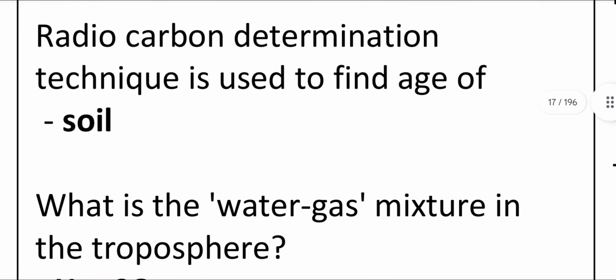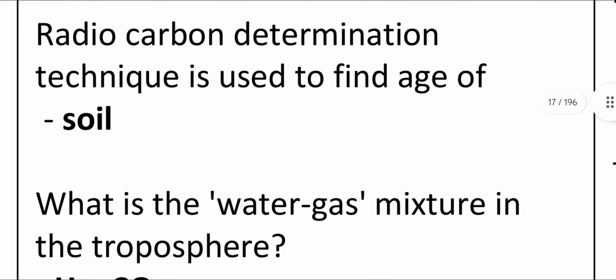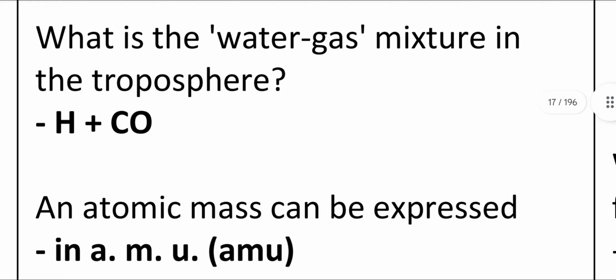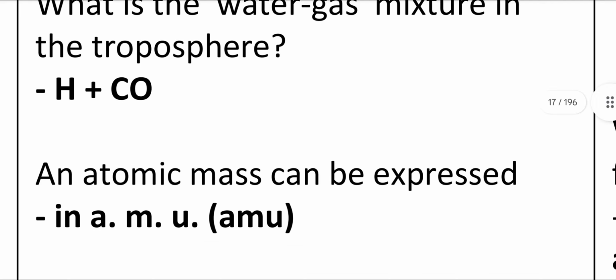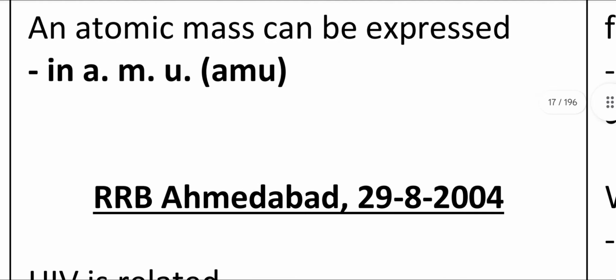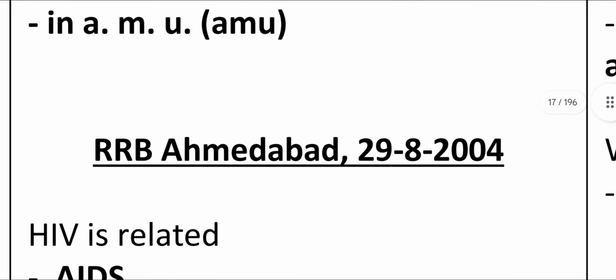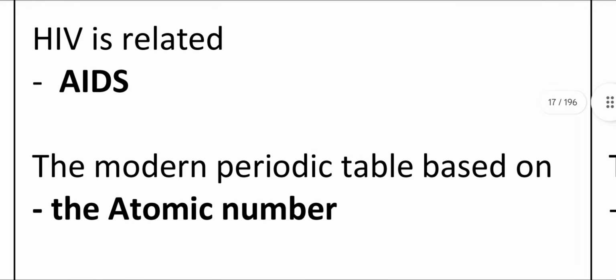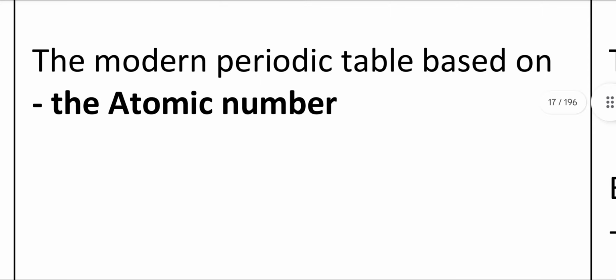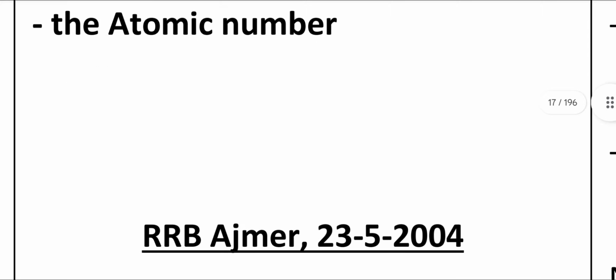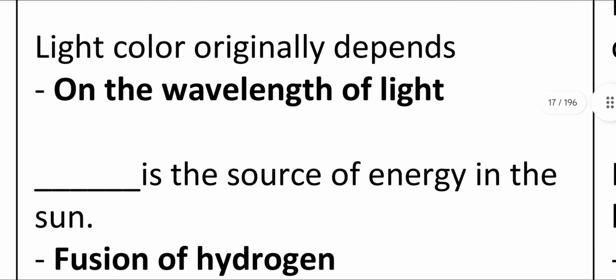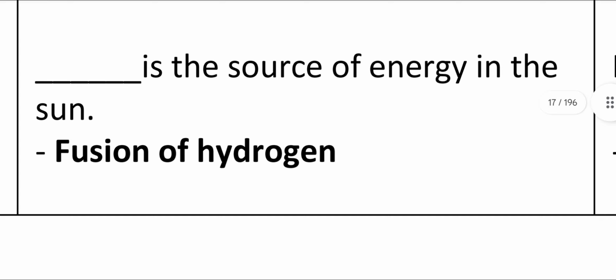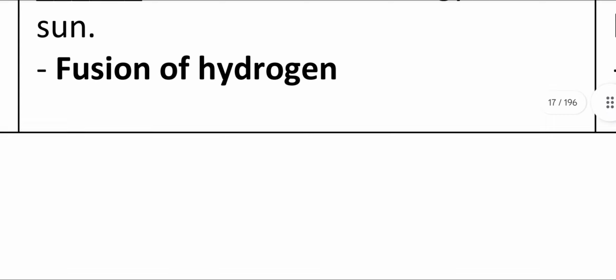Radiocarbon dating technique is used to find the age of soil. What is the water gas mixture in the troposphere? H2 plus CO. Atomic mass can be expressed in amu. HIV is related to AIDS. The modern periodic table is based on the atomic number. Light color depends on the wavelength of light. What is the source of energy in the sun? Fusion of hydrogen.